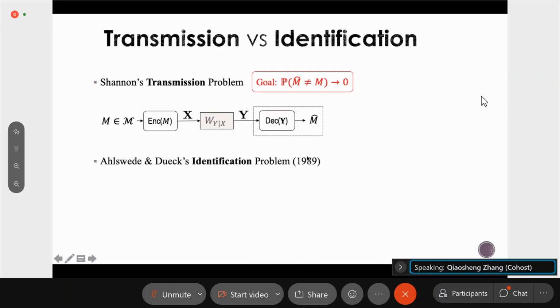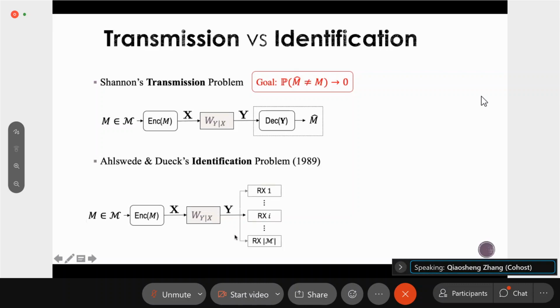The identification problem is rather different. It was first introduced by Ahlswede and Dueck in 1989. In this problem, the first part is the same. We still have the message, and the encoder encodes the message into a length-n codeword X, which passes through a channel W(Y|X), and the channel output is a length-n vector Y. In identification, we have many receivers, where the number of receivers is exactly equal to the size of the message.